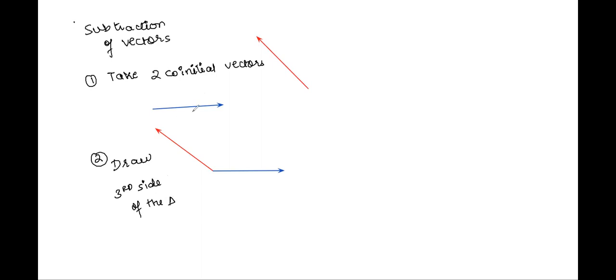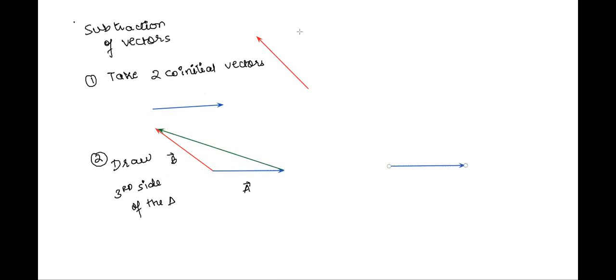See, how do you draw the third side? Suppose this is vector A, this is vector B. Now, your third side will be, suppose we draw it in this manner. We can also have another way of drawing it. How? Have a look.